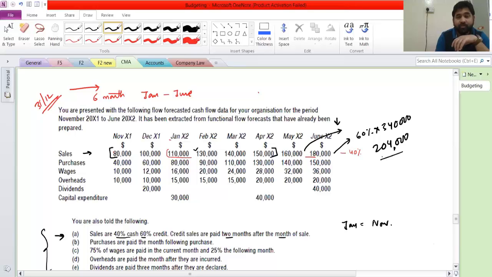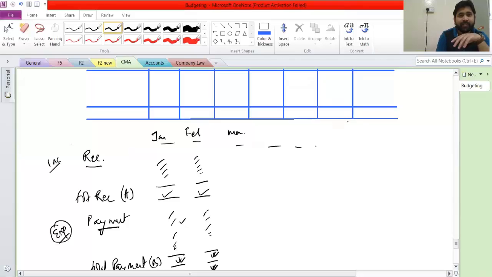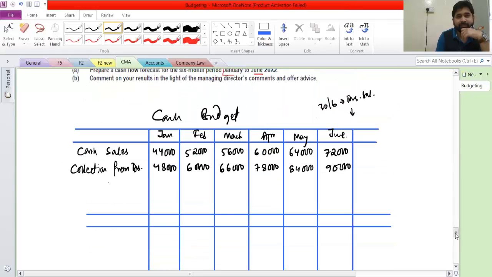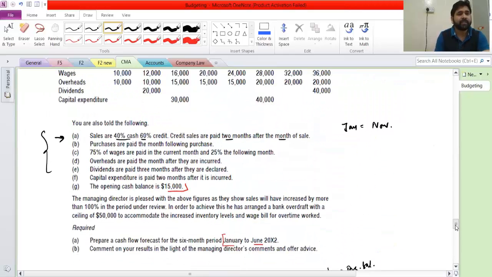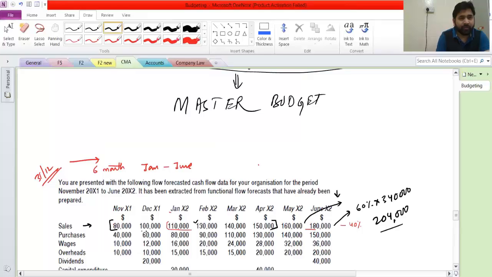Is this fine, right? 204? Yeah. So see, 3 things were missing, remember, in our projected balance sheet. So we got receivable, right? Likewise, we'll get payable also, and likewise at the end, obviously, the balance that you will get at the end here will be your cash balance, the projected cash balance. So now let's go one by one. This one is done. Then purchases are paid the month following purchase. So in the next month you are making the payment, right?